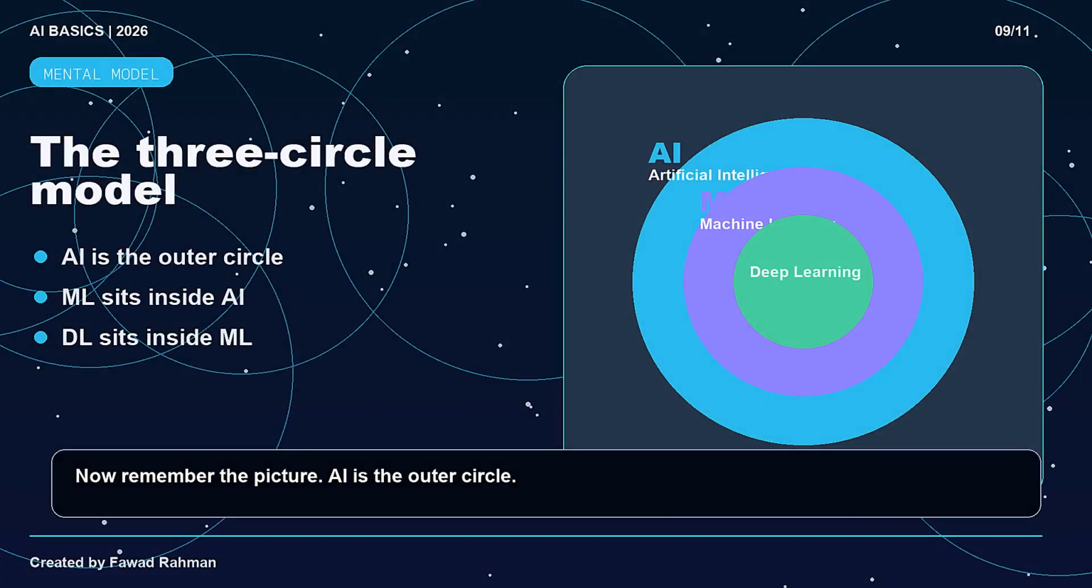Now remember the picture. AI is the outer circle. Machine learning sits inside AI. Deep learning sits inside machine learning. So when someone says deep learning, they are talking about a specific kind of machine learning, which is also a specific kind of AI. This model also prevents a common mistake. If someone says they are using AI, it does not automatically mean they are using deep learning. AI may be built in different ways.